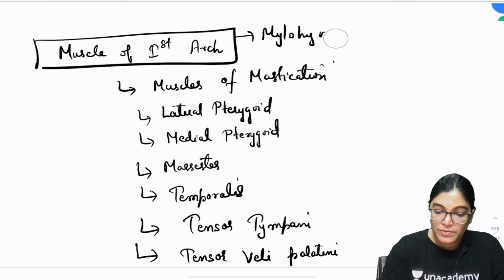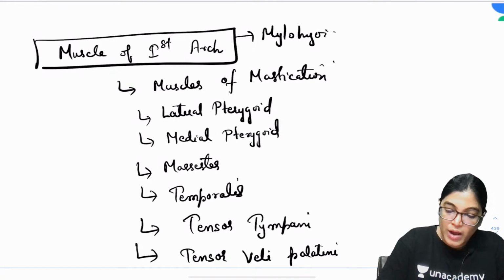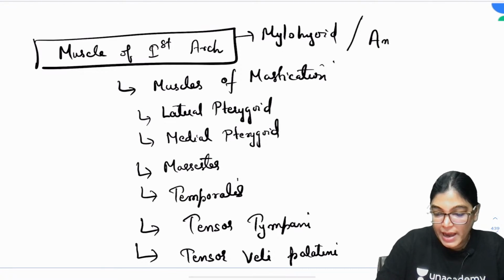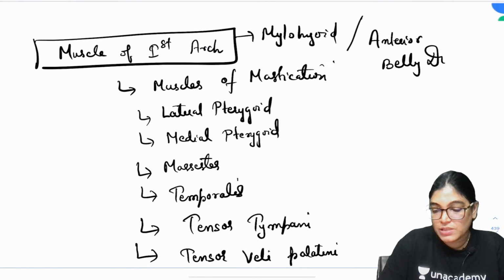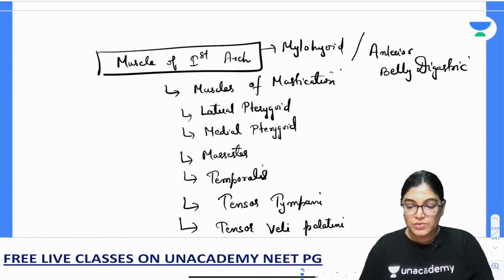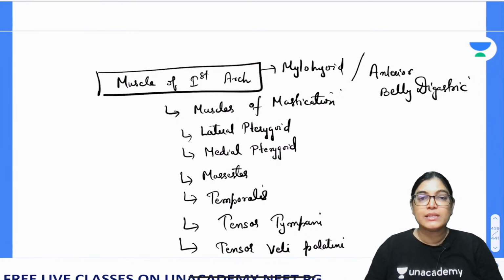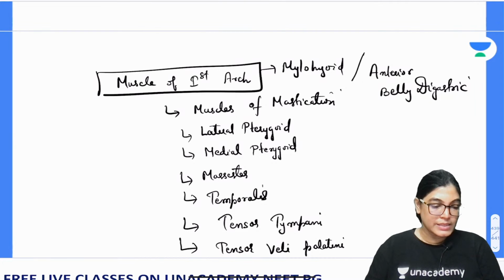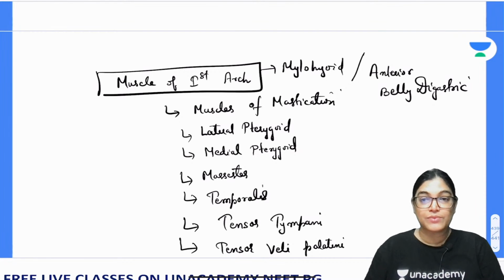Posterior belly of digastric is from the second arch, while the anterior belly of digastric is from the first arch. So, this is the list of the muscles arising from the first arch.